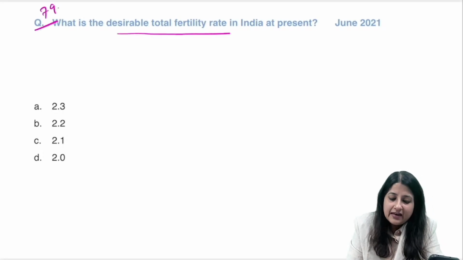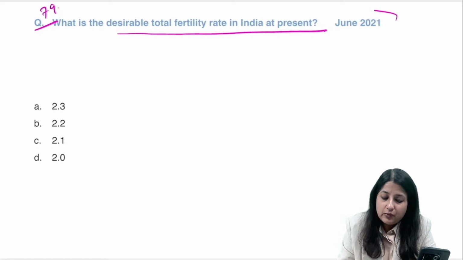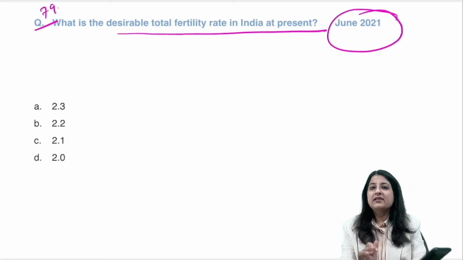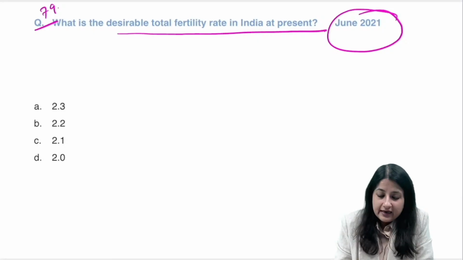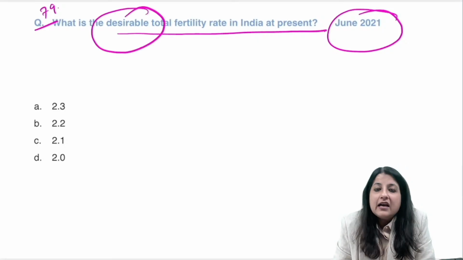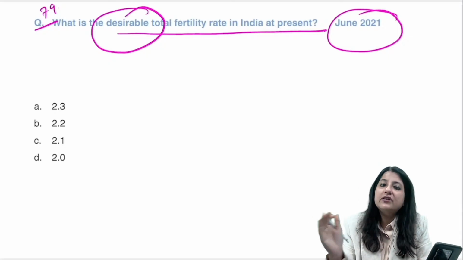What is the desirable TFR in India at present? Now see, this was an old question of June 2021. If they ask you, what is the desirable TFR? For any country, guys. It's not 2. India has now achieved 2.